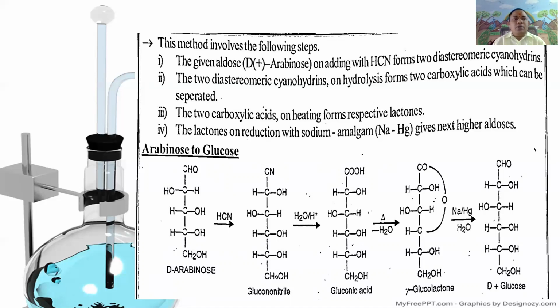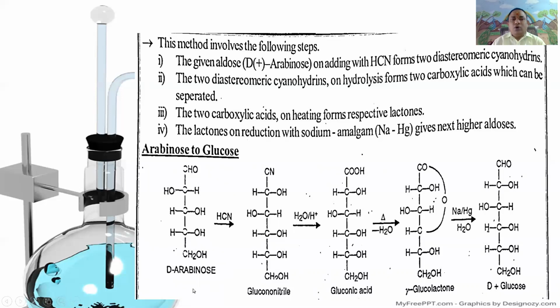In the second step, the two diastereomeric cyanohydrins on hydrolysis form carboxylic acids, which can be separated. The carboxylic acids may be either gluconic acid or mannonic acid. In the third step, the two carboxylic acids on heating lose a water molecule to form stable gamma lactones. In the fourth step, the lactones on reduction with sodium amalgam give higher aldoses like glucose and mannose.